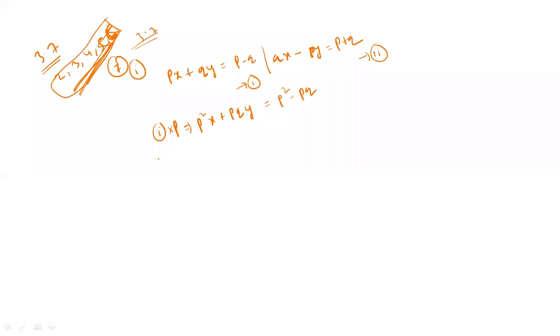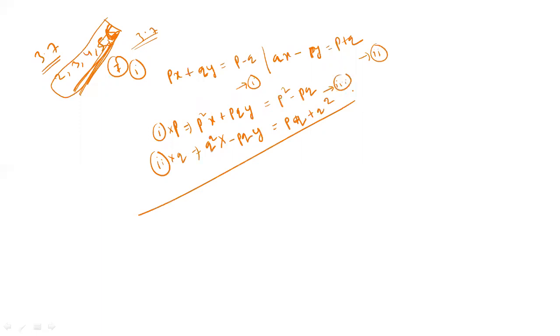If you multiply the second equation by q, then it will be q square x minus pqy equal to pq plus q square. Up to this, clear?